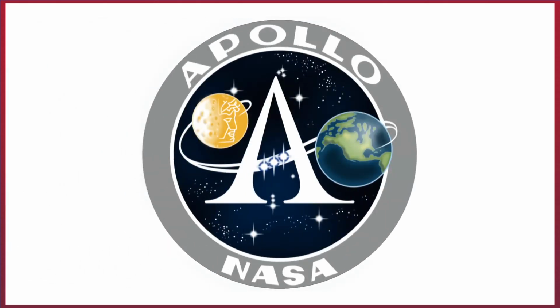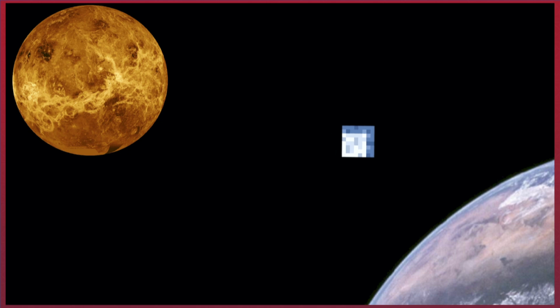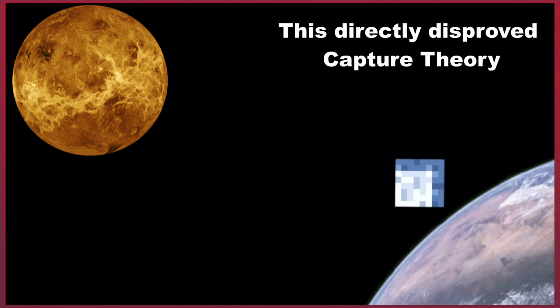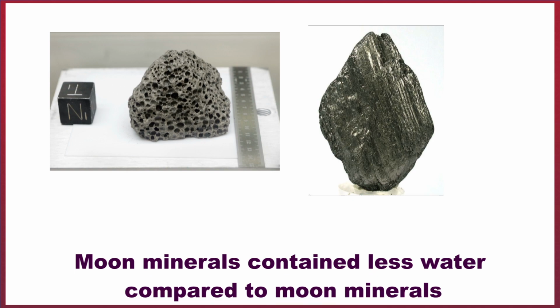The evidence for this theory came from the Apollo space missions. These collected rocks from the moon which showed that the Earth and the moon had significant chemical similarities. This evidence supports giant impact theory in particular, as if the moon had been created elsewhere and was captured in the Earth's orbit, then the materials that make up the moon and the Earth would be significantly different. As it is, the only difference is that the minerals found on the moon contain less water than any Earth rocks.